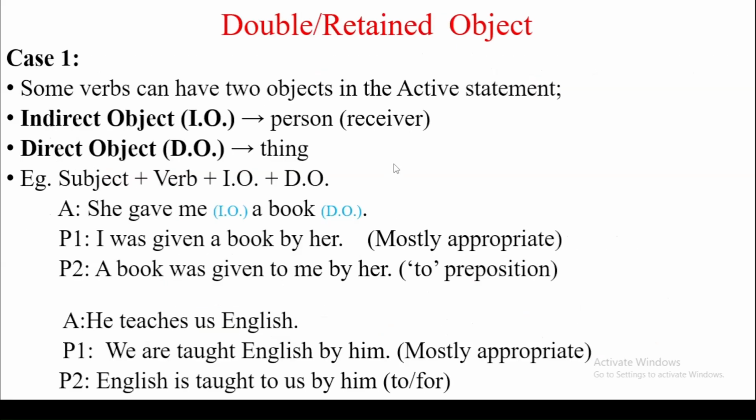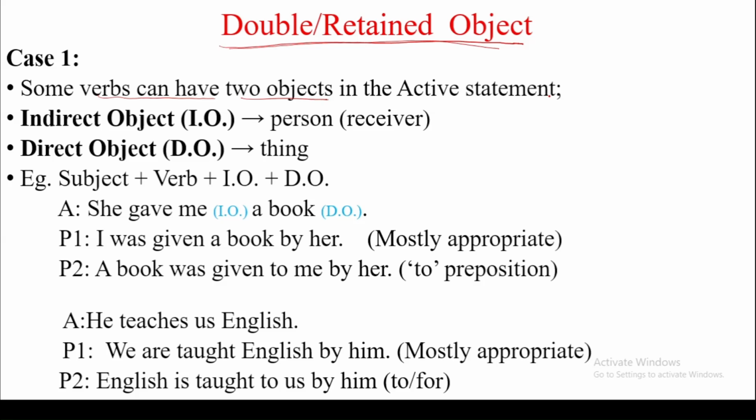Moving further, we have another case, that is double or retained object. So what does this case mean? Some verbs can have two objects in the active statements.